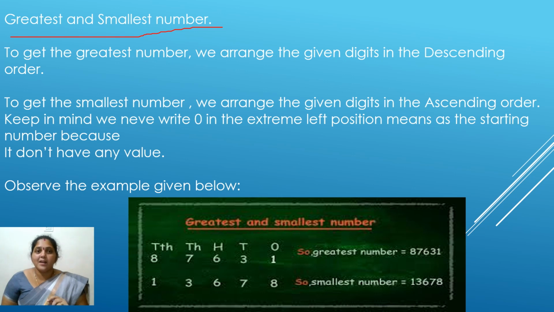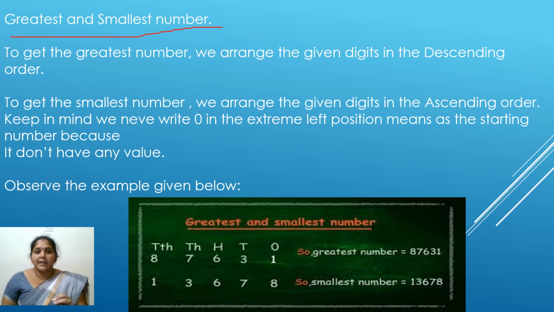Keep in mind, we never write 0 in the extreme left position, because as the starting digit it doesn't have any value. If you write any 0 before a number, it doesn't have any value, because 0 doesn't have any value. Suppose here I have taken 10,000. If you write a 0 in the 10,000 place value and write numbers under the thousands place value, it doesn't have any value. It is only a 4-digit number, because the 0 in the 10,000 place value means nothing. Just observe the example here.